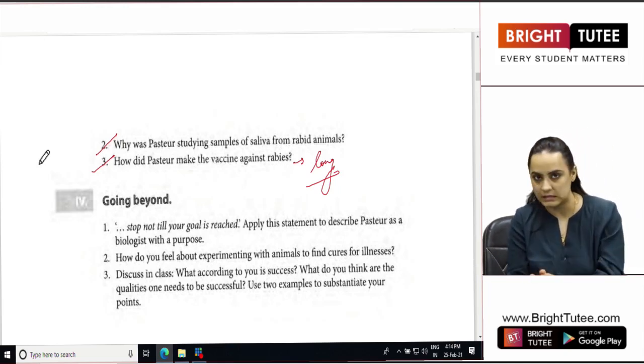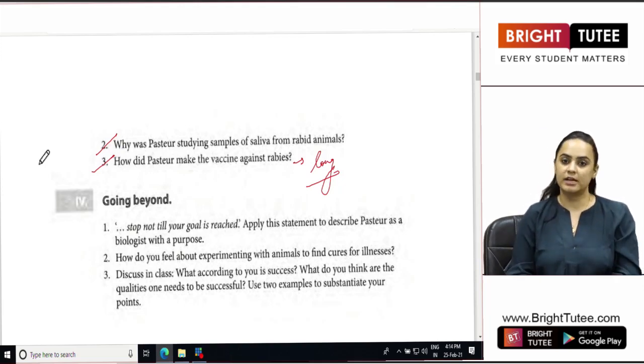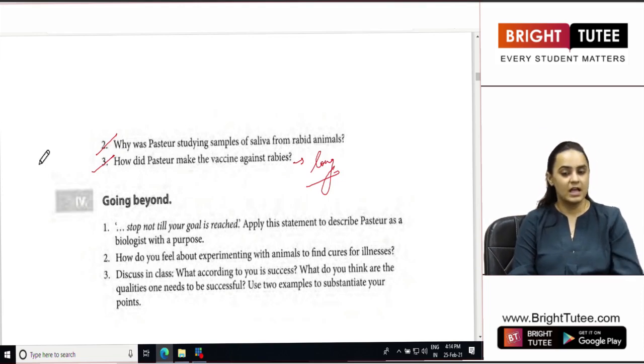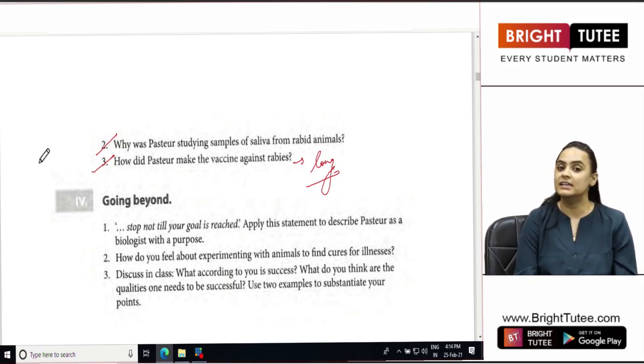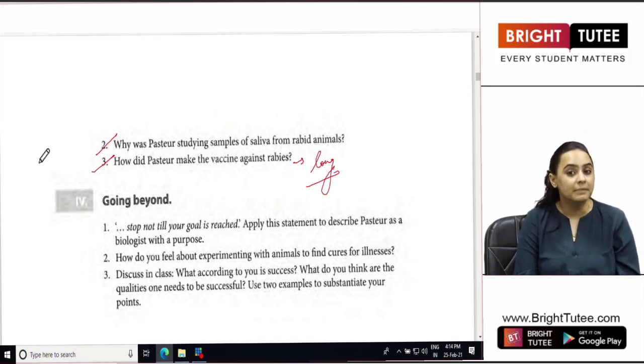Then he tried it with the blood, he injected the blood, but it had no effect altogether. The last thing that he did was when he used his own brain and thought about the symptoms of rabies. It was then that he reached the conclusion that rabies straight away affects your brain.